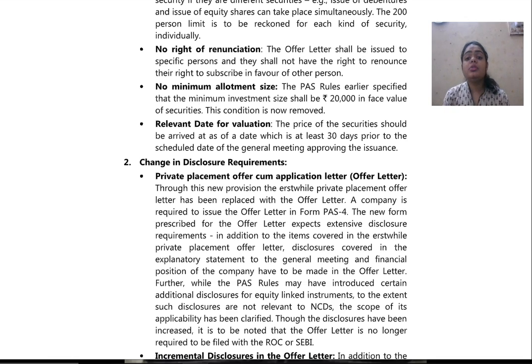The PAS rules earlier specified that the minimum investment size shall be rupees 20,000 in face value of securities. This condition is now removed. There is no minimum allotment size. Why is there no minimum allotment size? Because the value of investment of 20,000 in face value of securities, which was there in the earlier act, has been removed, and they say there is no limit now.